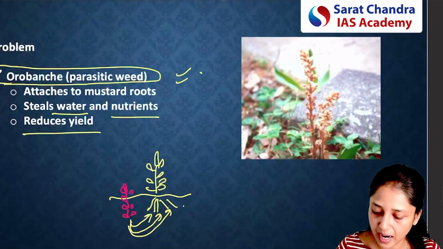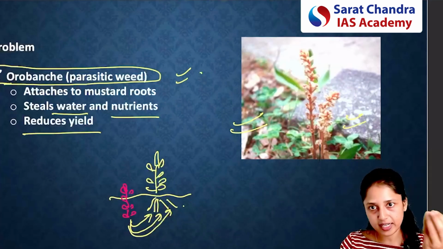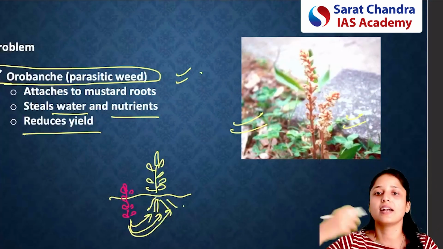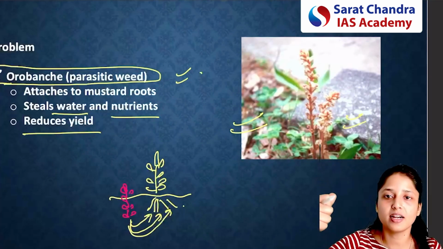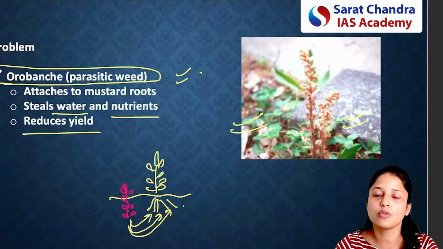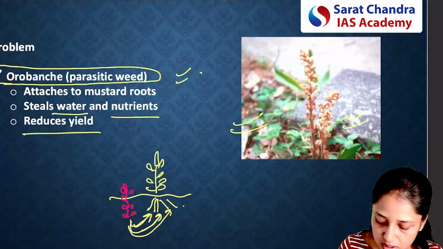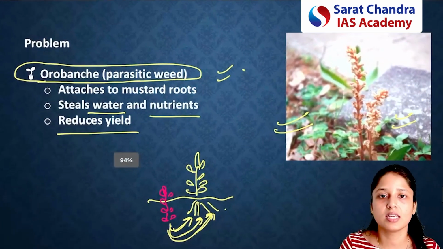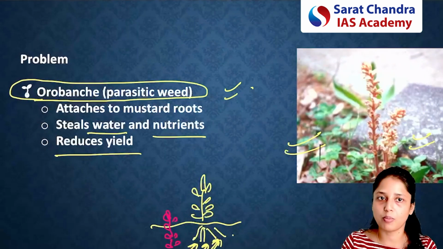So see, this plant looks somewhat like this. An important thing about this plant is, though it is visible above the ground surface, the majority of the plant is growing underground. So even if the farmers try to take out this plant, most of the plant will be underground only, so you won't be able to take out the plant completely. The problem with this weed is that it will attach to the roots of the plants and drain them of all the water and nutrients. So this was the problem in India.